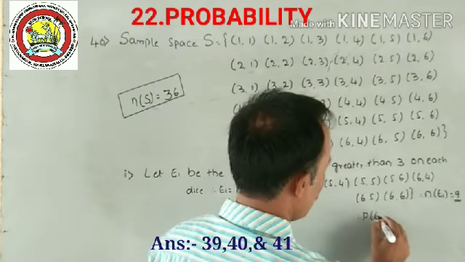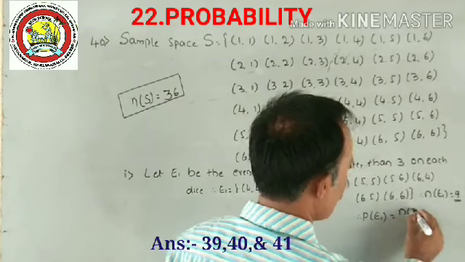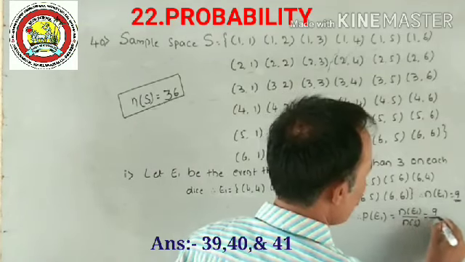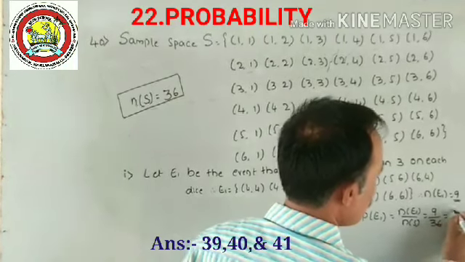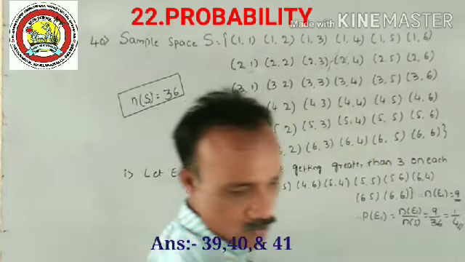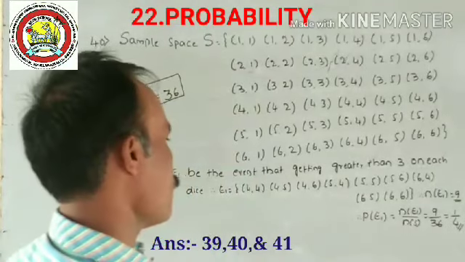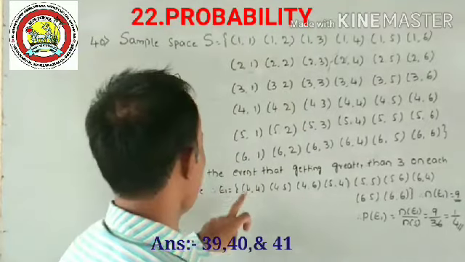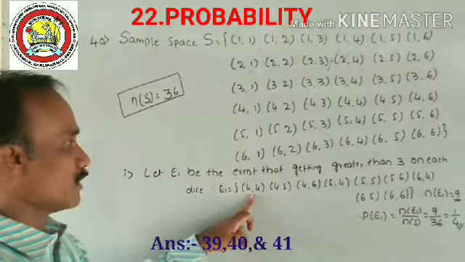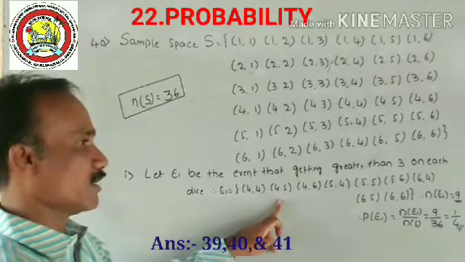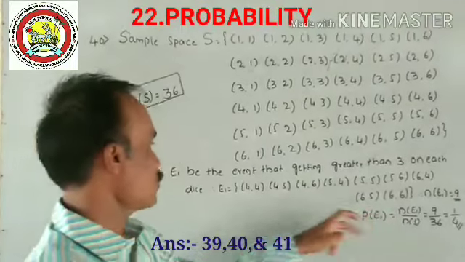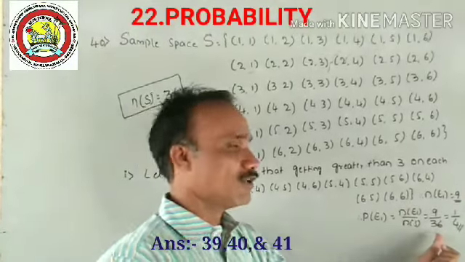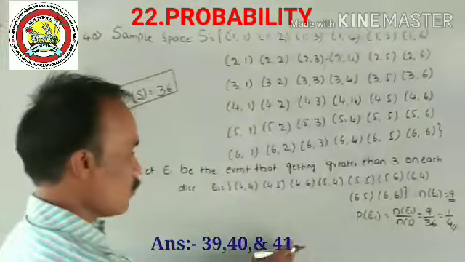Therefore the probability of this one, P of E1, is equal to, what is the formula? N of E1 divided by N of S. So that is equal to 9 divided by 36. Yes, the answer is 1 divided by 4. Okay, is it clear? Greater than 3 on both dice. Here 4 is greater than 3, 4 5 greater than 3, like that. So totally greater than 3 on each die, that is 9 divided by 36, equal to 1 by 4.